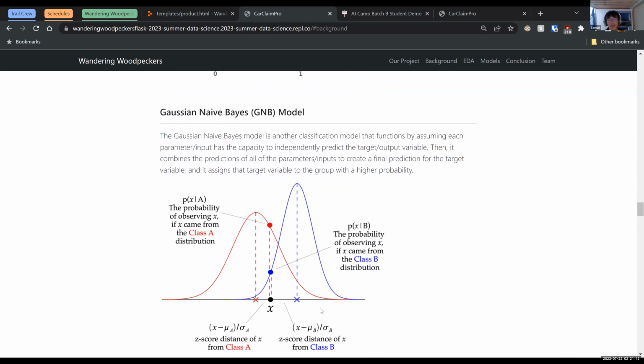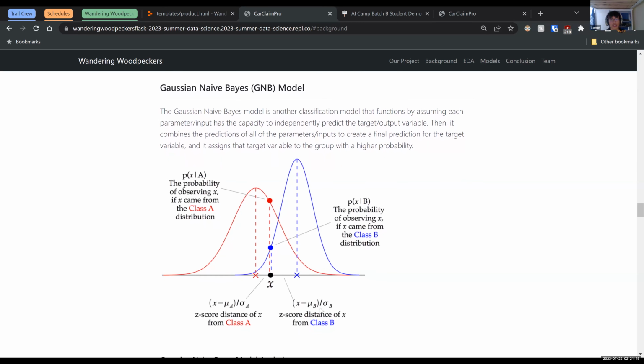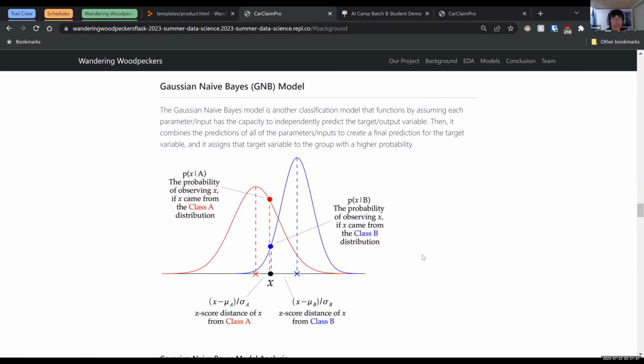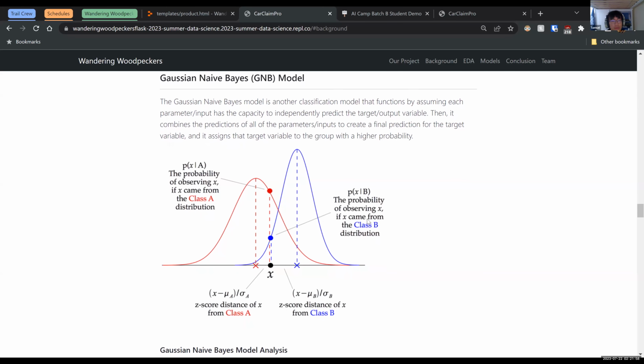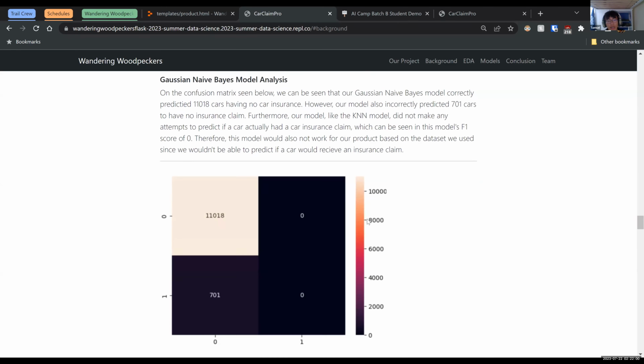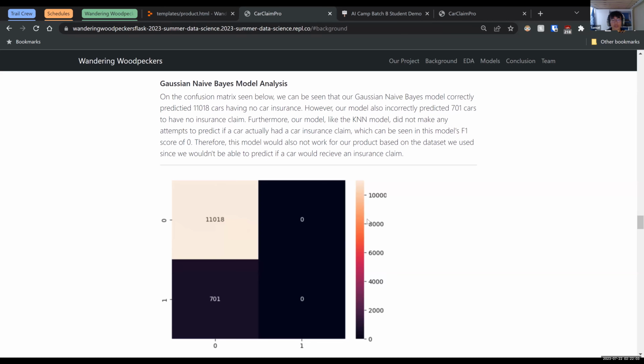The next model we used is the Gaussian naive Bayes model. It's just another classification model that uses different parameters and inputs to create one prediction for our target variable, which is our insurance claim. As we can see on this confusion matrix, it's pretty similar to the KNN model. It has a lot of correctly predicted true negatives, as in the car has no insurance claim. But once again, it did not attempt to make any predictions if the car did have an insurance claim.